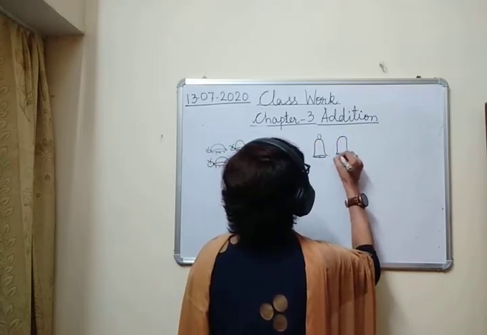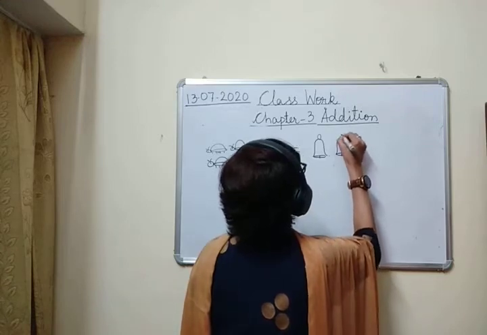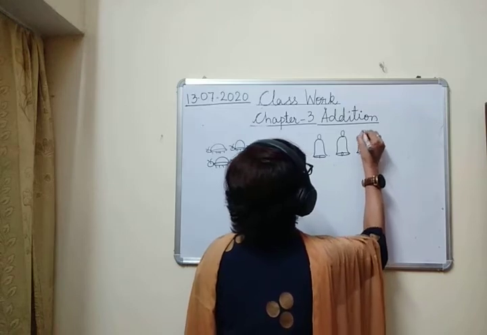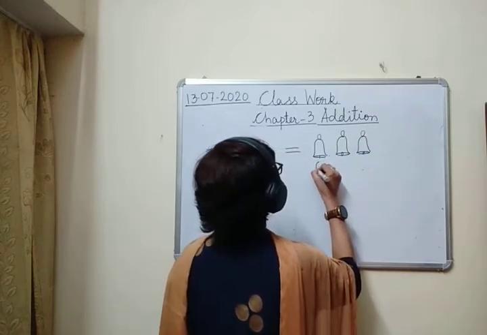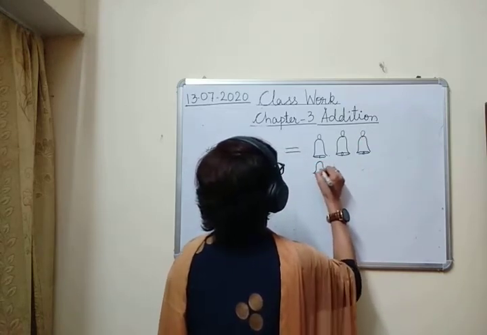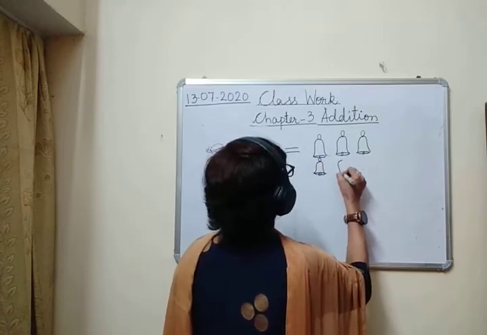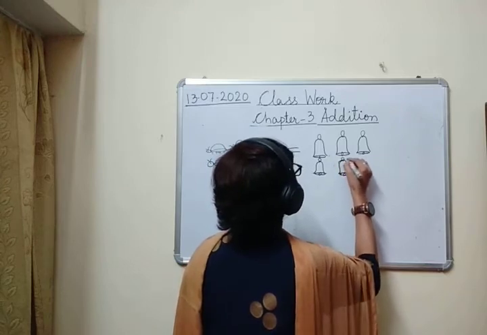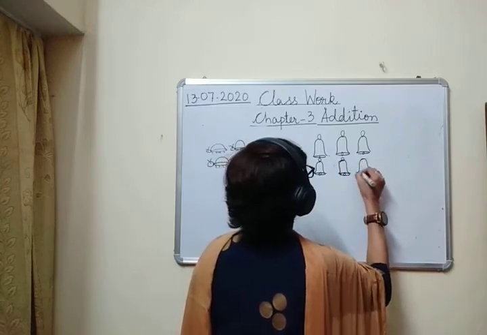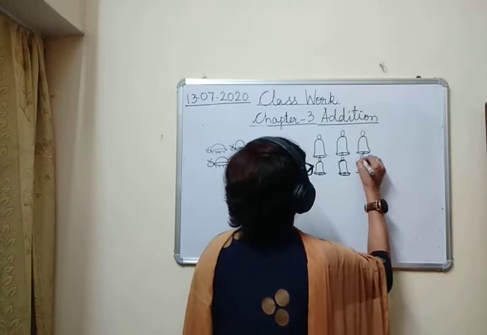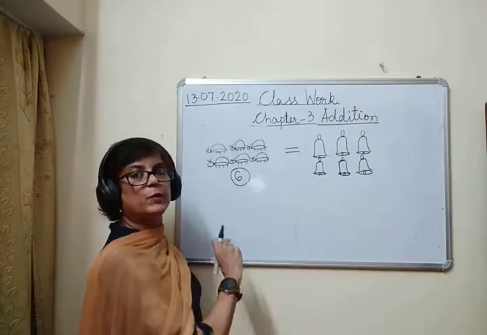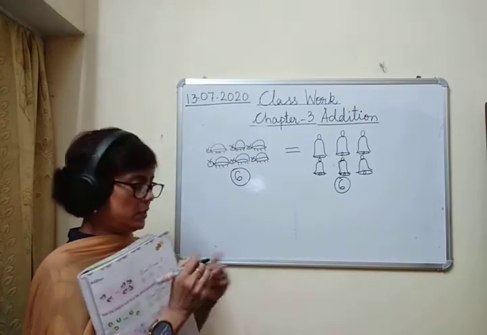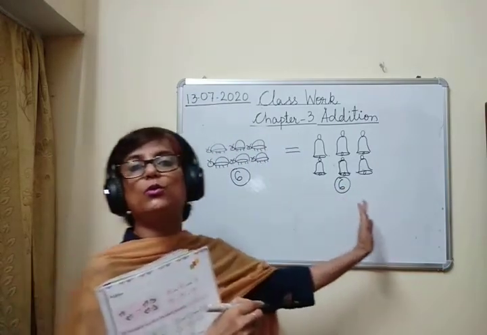we have 6 bells. So on both the sides we should have equal number of things. Okay? This side we have 6 beetles and on this side we have 6 bells. So that means 6 is equal to 6.